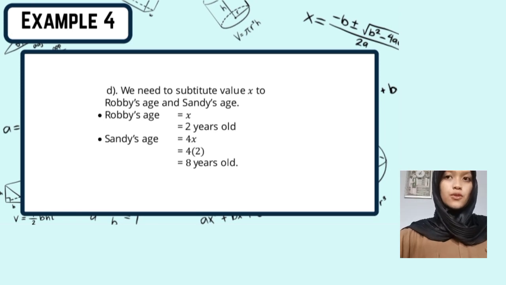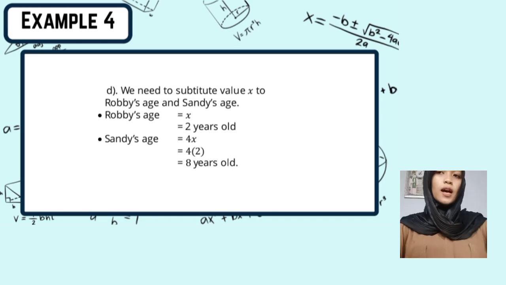Then we need to substitute the value of x into Robbie's age and Sandy's age. So we have Robbie's age is 2 years old and Sandy's age is 4 times x, so we have 8 years old.